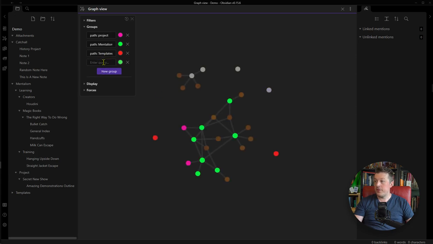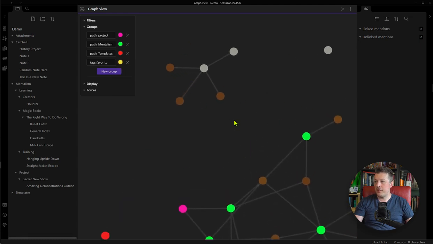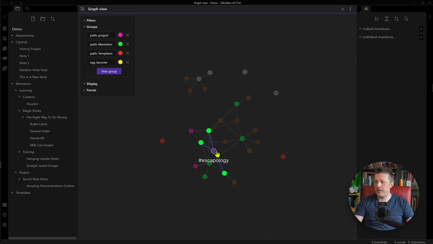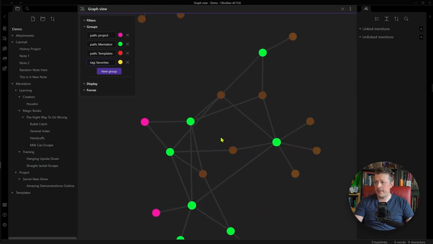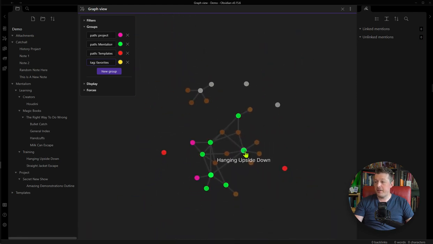And you can also do a tag level, and let's do favorite and make that funky orange. So hopefully favorites, what is it? I don't know. That's what I get for doing this on the fly.